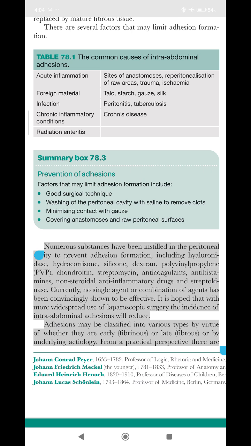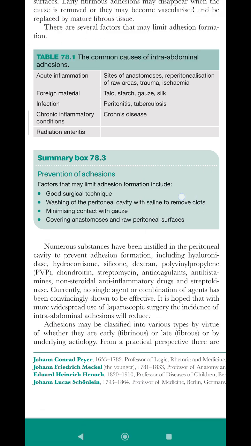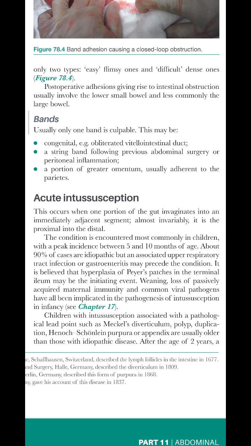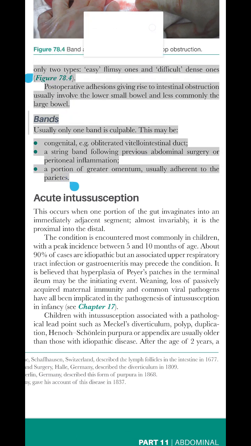Adhesions may be classified into various types by virtue of whether they are early, fibrinous, or late, fibrous, or by underlying etiology. From a practical perspective, there are only two types: easy, flimsy ones and difficult, dense ones, figure 78.4.